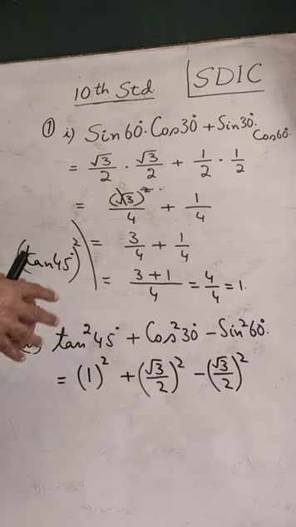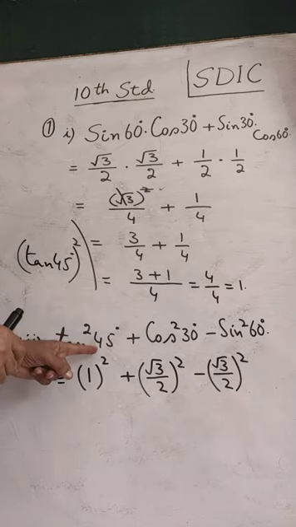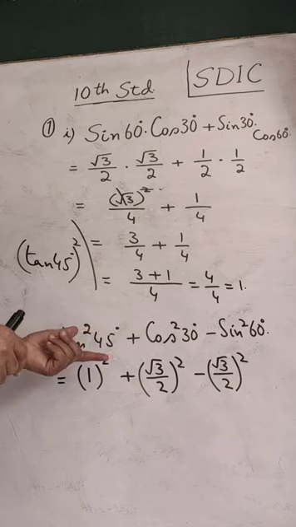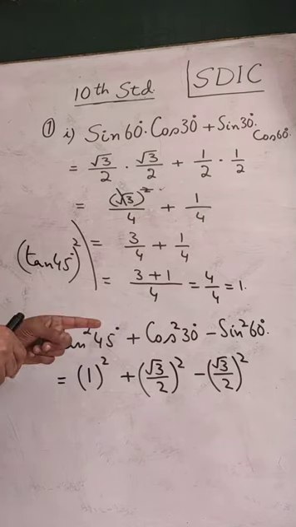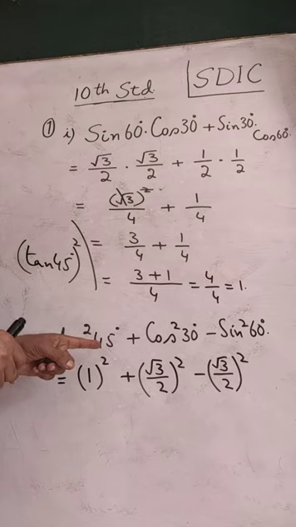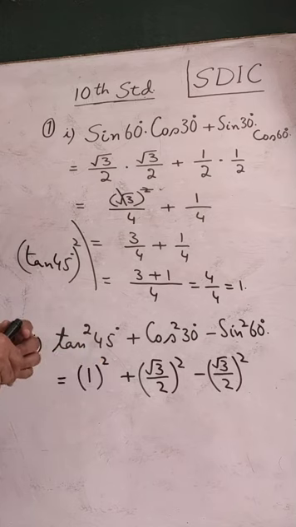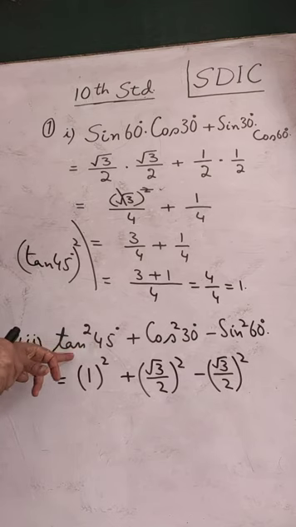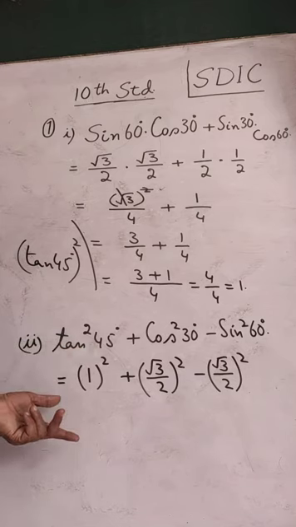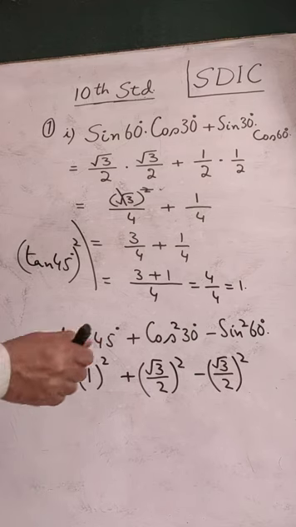Well, the change that you find from the previous exercise and this exercise, there we had general angles. Somewhere A, somewhere P, somewhere theta. Particular angles were not there. Specific angles were not there. Therefore, there we used definitions to solve those questions. Here we are using values to solve the questions. We have specific angle 45, tan 45 is 1, and we use that. No need of using the definitions here. Specific angles, values we are using.